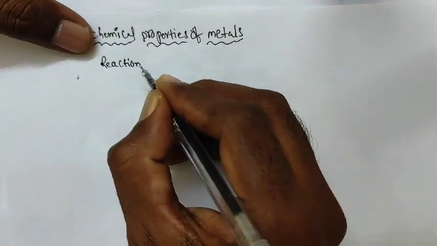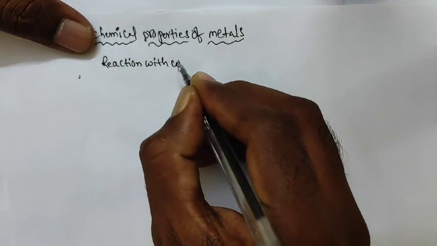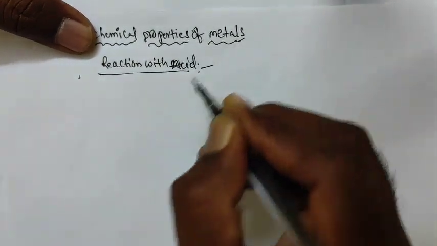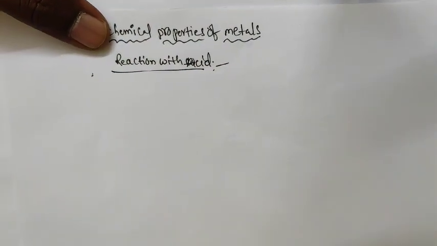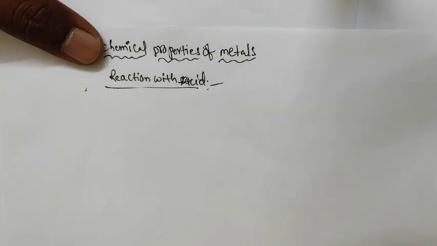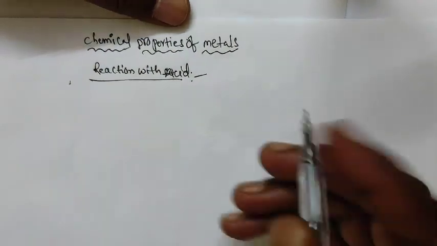Metal reacts with acid. When a metal reacts with acid, we will get a salt and hydrogen gas.